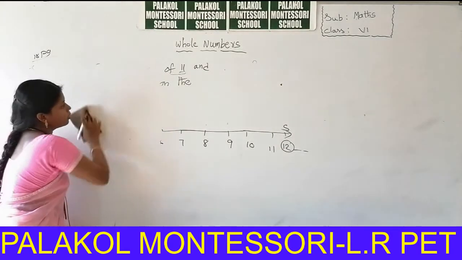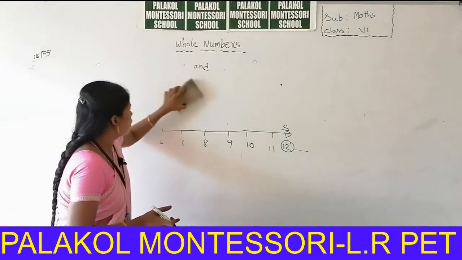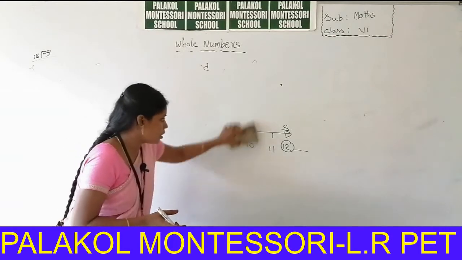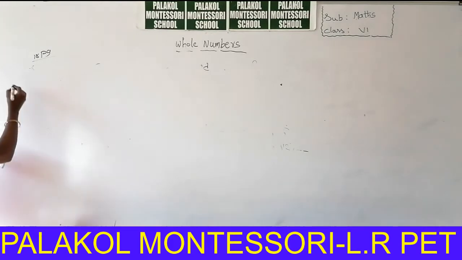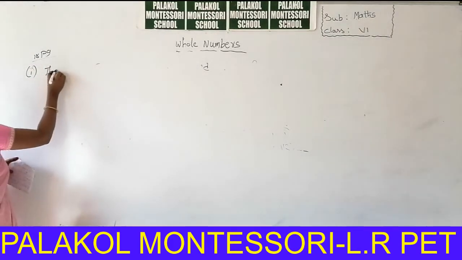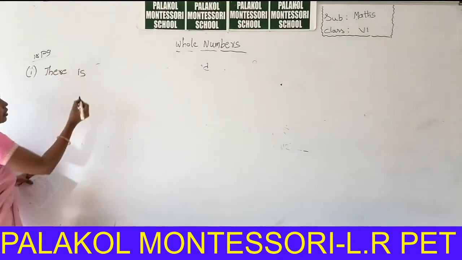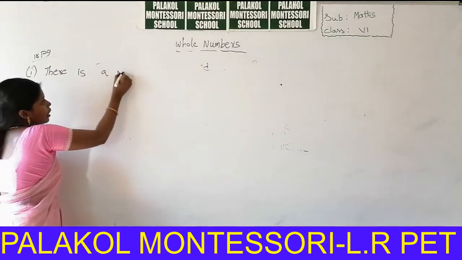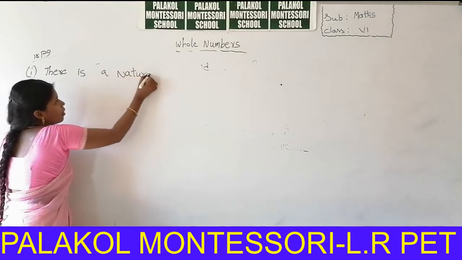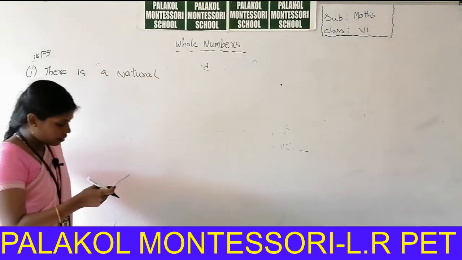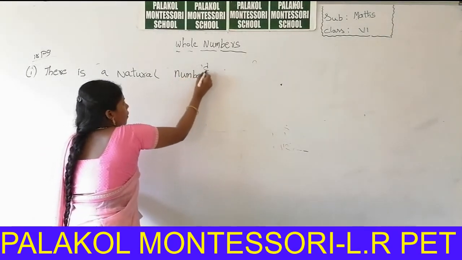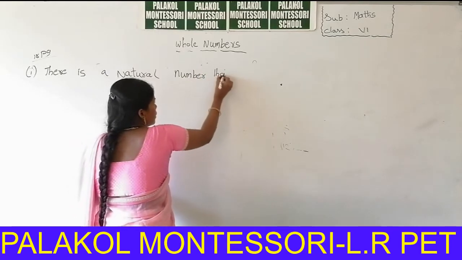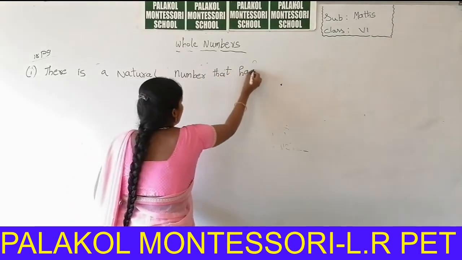So next we can do the true or false statements in 18th page. So true or false are there. So first one, there is a natural number that has no predecessor.